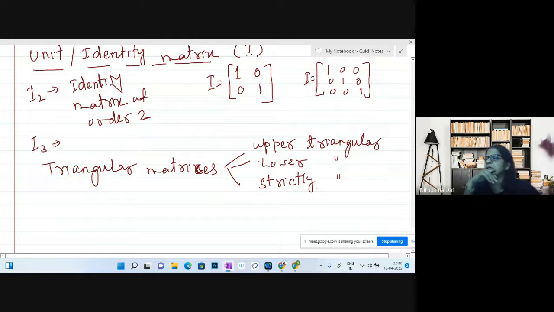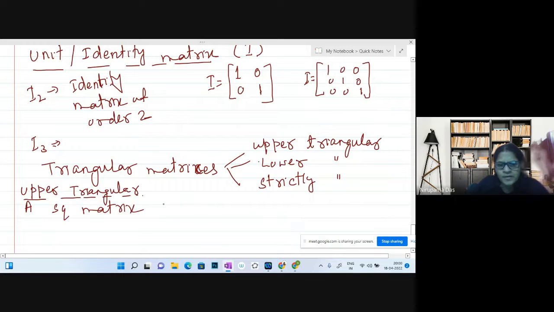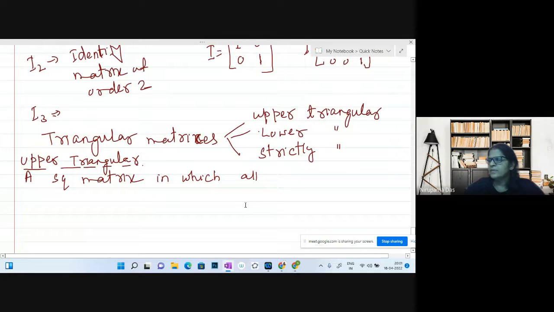Upper triangular is basically a square matrix in which all the elements below the main diagonal are zeros.